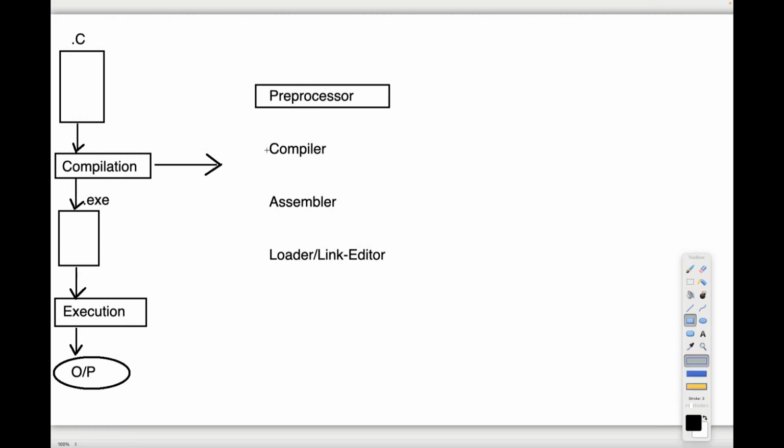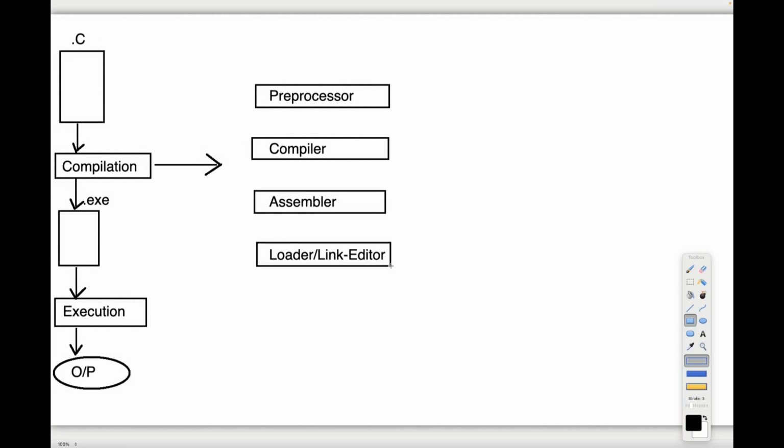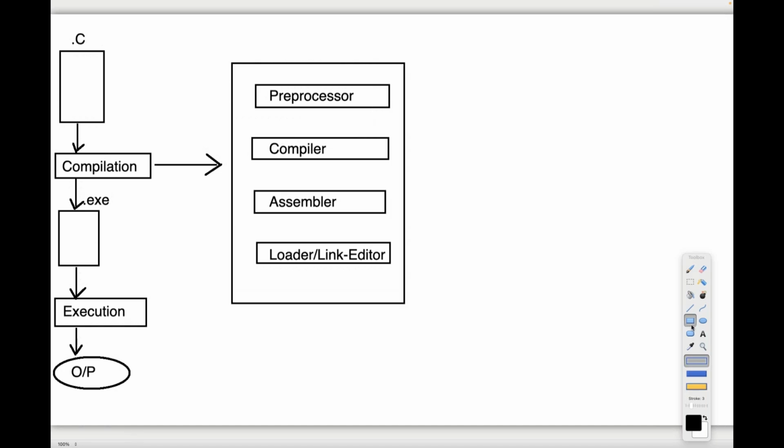By this I'm giving the clarity about the location of the preprocessor. By seeing this diagram, we understood the location of the preprocessor. What is the location of the preprocessor? The location of the preprocessor is the first phase of the compilation. The first phase in the compilation is the pre-processing phase only. Okay, fine. Now I'm getting my required point.